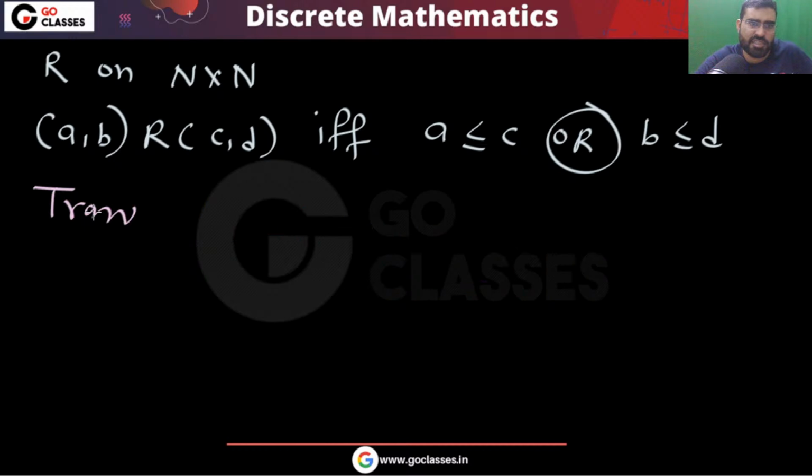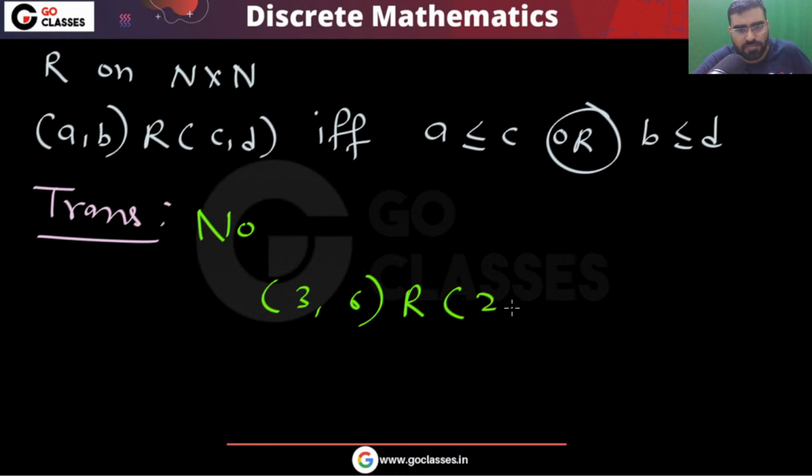For example, you can violate it like this. (3,6) is related to (1,8), and that is related to (2,5).